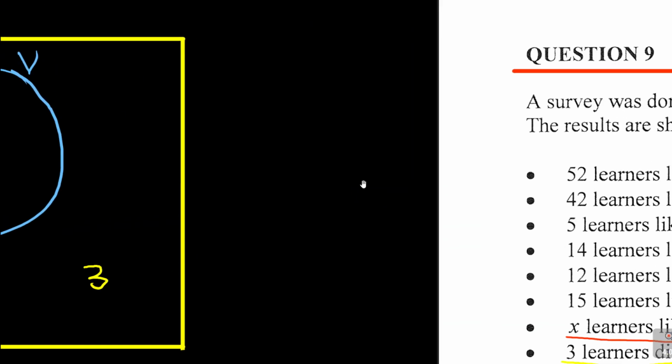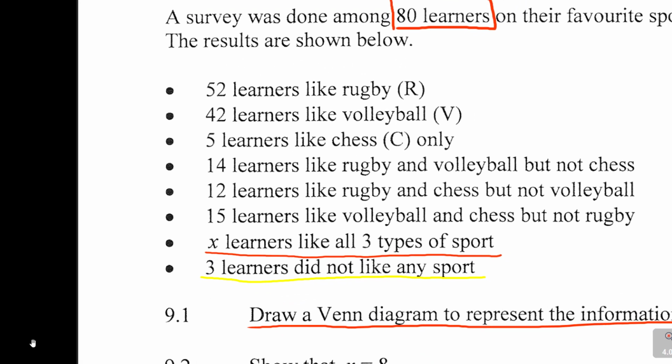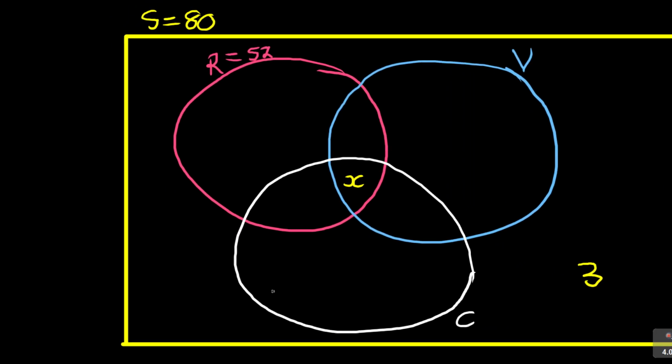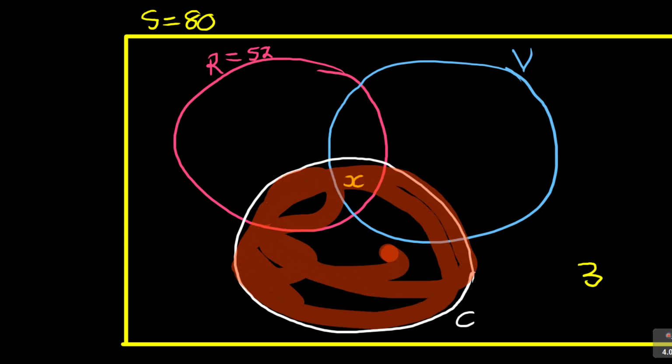And then they are saying again, 42 learners like volleyball and 5 learners like chess only. I think we can start there. How many learners like chess only? The statement can help us here. The 5 learners like chess only. So where do I find chess only? Let's go to chess. If they said they are learners who like chess, all these learners like chess. All these learners, they like chess. I'm going to take it off later.